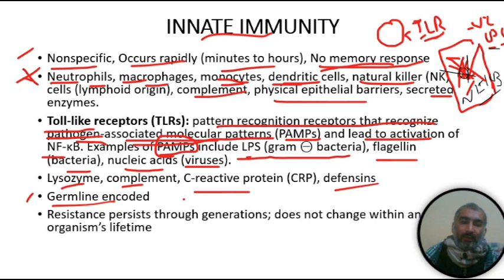So it is part of our DNA that helps in hematopoiesis and produces these kinds of cells, and these cells help in the innate immunity to clear these bacteria. So that is what germline encoded means.